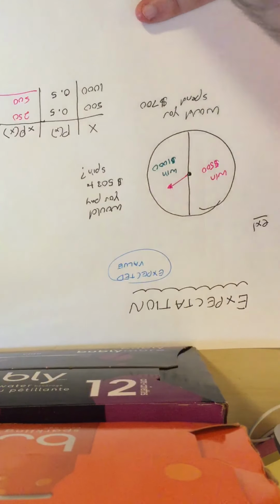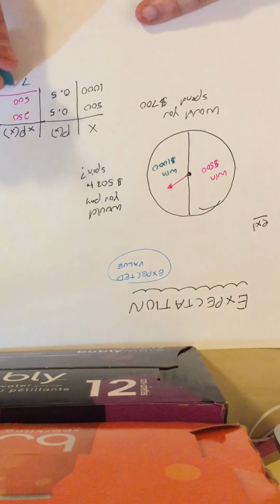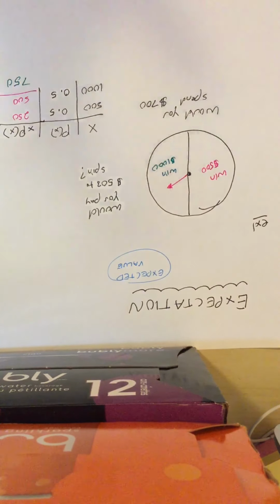So we add them up and we get that this wheel is worth $750. So we expect to win $750 when we spin this wheel once. Are we going to actually win $750? Not a chance. We are going to win 500 or we're going to win 1,000. We are absolutely not going to win 750, but we expect to win 750.